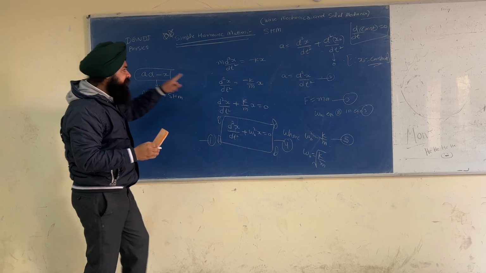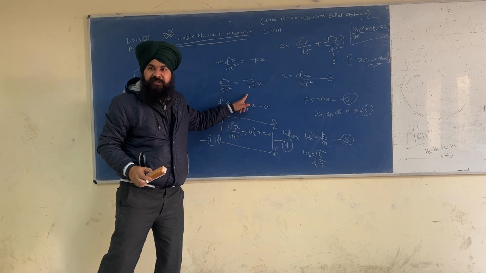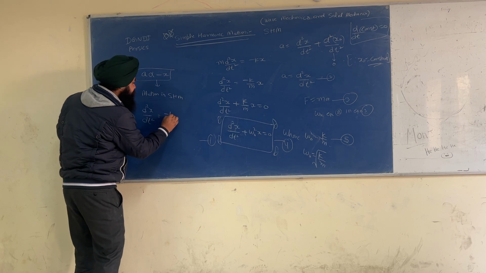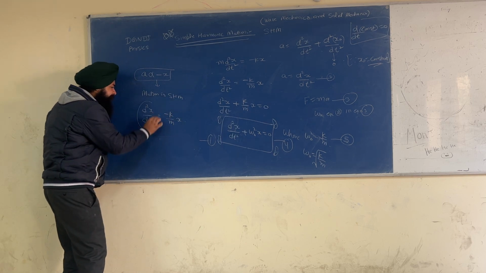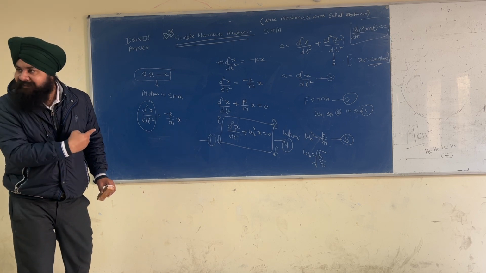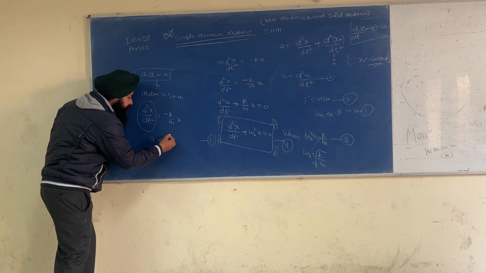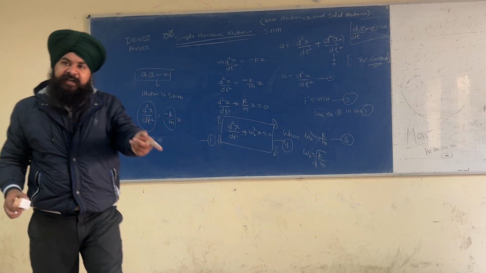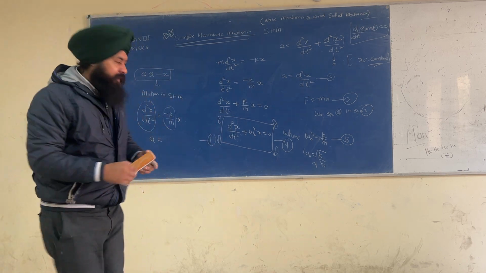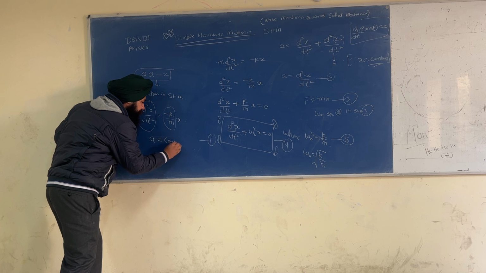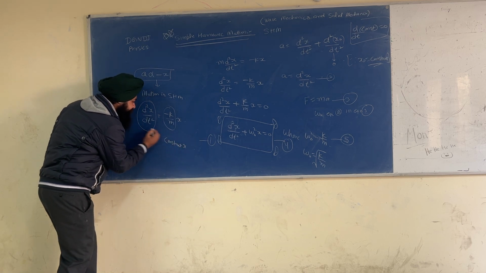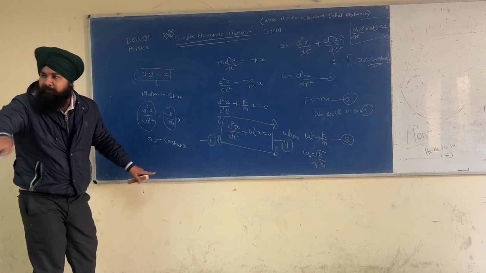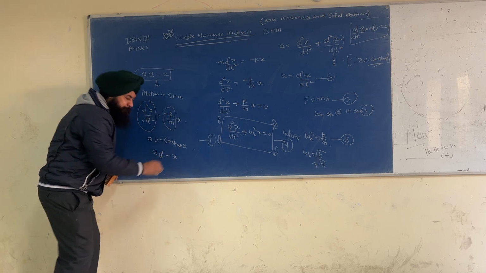Now compare this equation with this equation. Both equations are same. How? See, d2x by dt square is equal to minus k by m into x. What is d2x by dt square? This is the acceleration. Acceleration is equal to k by m, which is a constant, because k is constant, m is the mass of the object. Constant divided by a constant is another constant, multiplied by x with a negative sign. So ultimately I will absorb this constant in the proportionality. So A is proportional to minus of x.